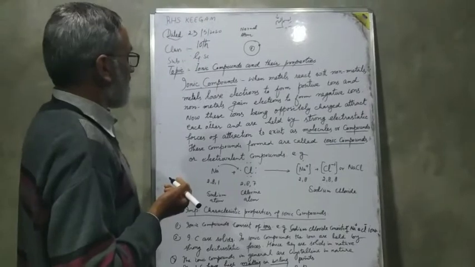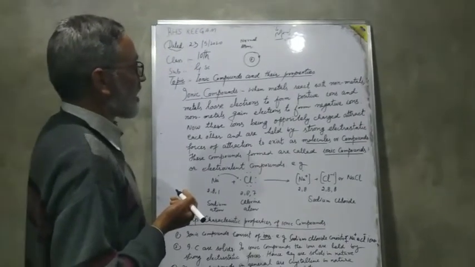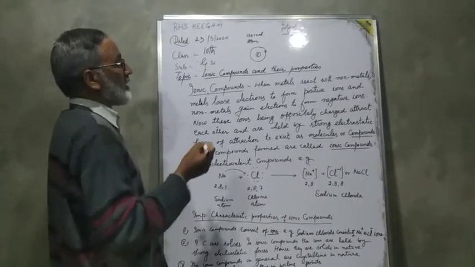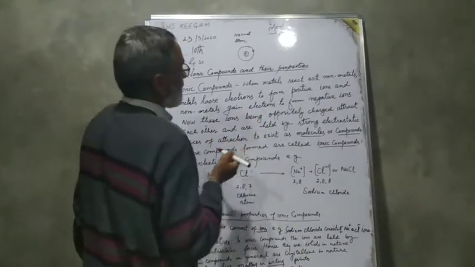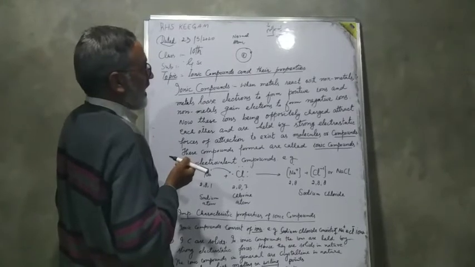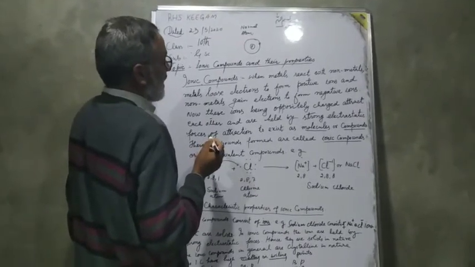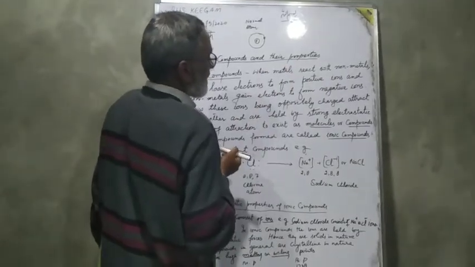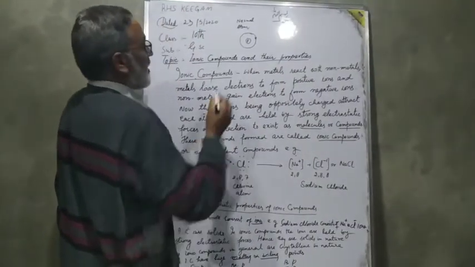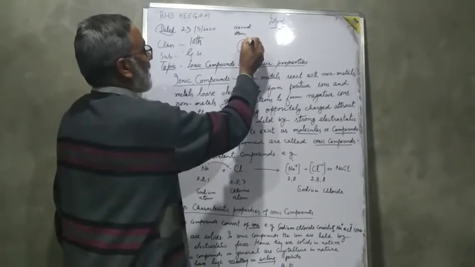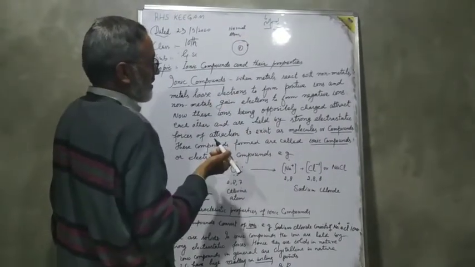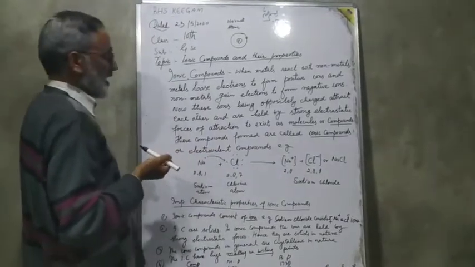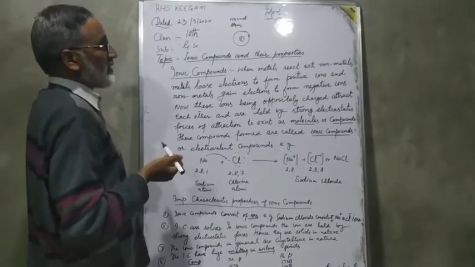So the ions of metals are positively charged and the ions of these non-metals are negatively charged. The metals lose electrons and these non-metals gain electrons.